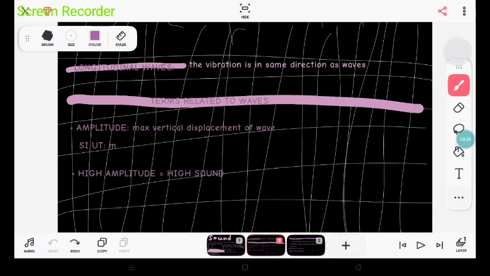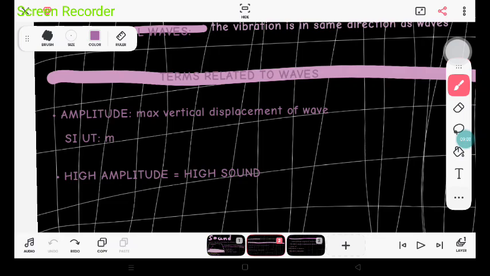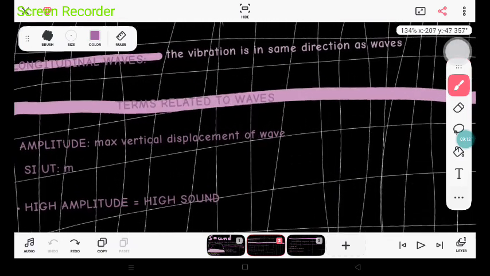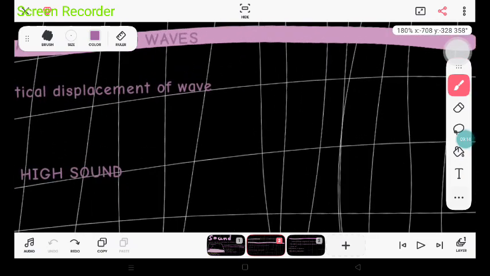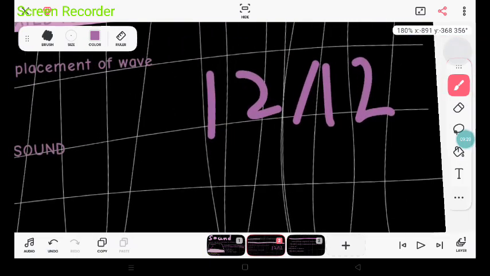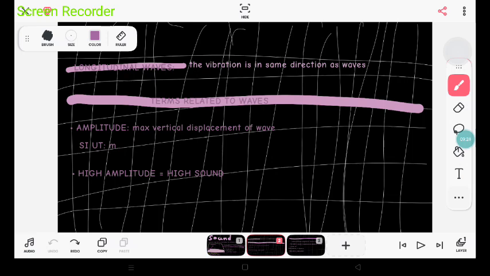Okay, we'll have to do this fast. Amplitude is high sound, okay? High amplitude means high sound. Because if the amplitude is very high, like 12 out of 12, if the amplitude is a very big number, then a very big sound will be produced.